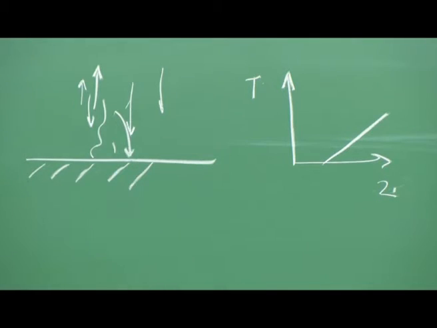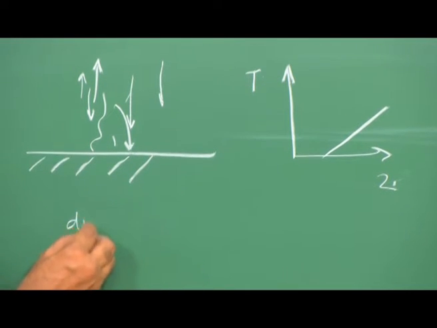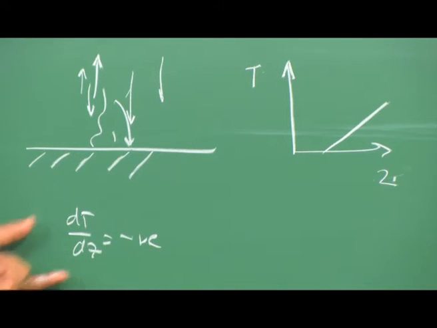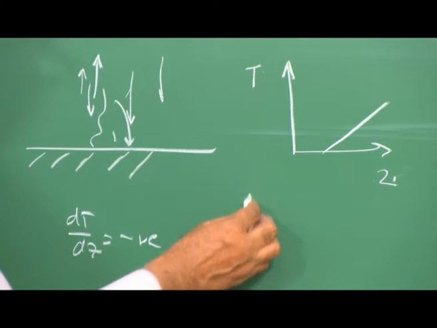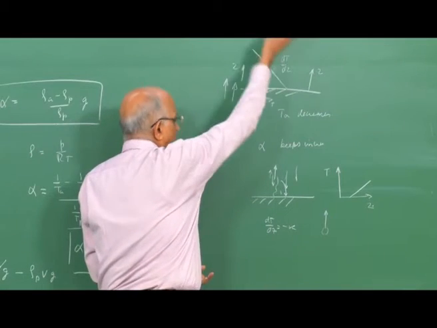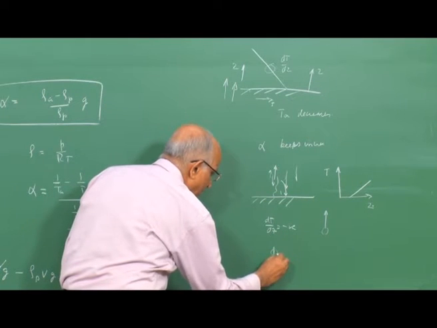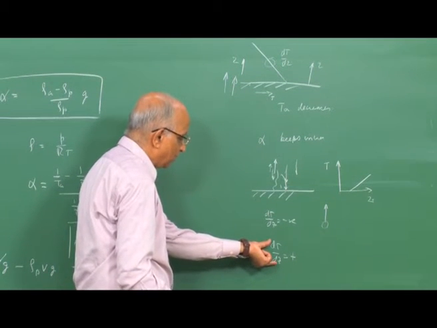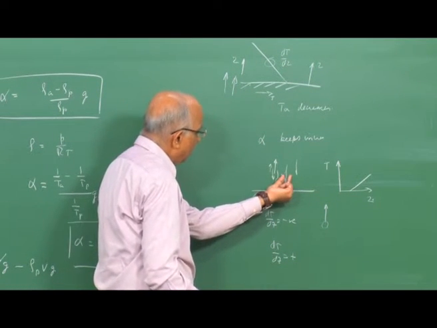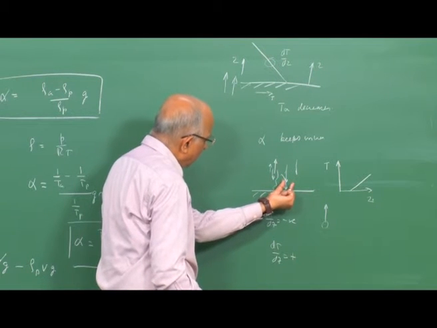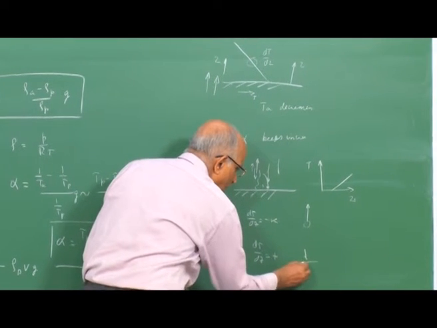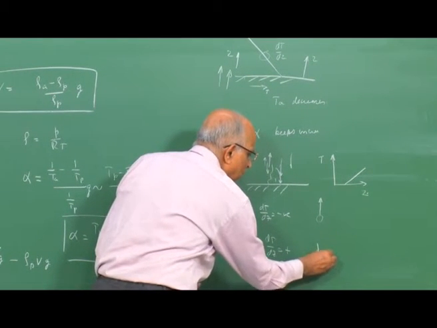Therefore, we find that whenever we talk in terms of dT by dZ being negative, such as happens when the surface is heated by the sun, a parcel of gas on the surface of the earth accelerates up and it goes up and it gets lost. When dT by dZ is positive, such as when I have temperature inversion, a parcel of gas, even if it initially moves up, or can just not move up, is always pushed back to the ground. That means things accumulate on the ground itself.